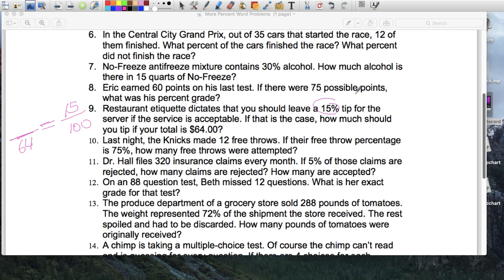So out of 320, 16 insurance claims that he filed were unfortunately rejected, and the patient will probably end up paying those doctor fees. So if 16 got rejected, how many were accepted? Well, there were a total of 320. 16 got rejected, which means 304 got accepted. Okay.